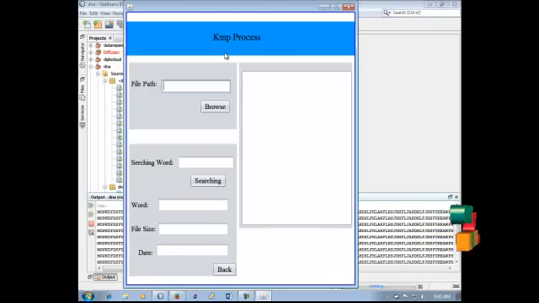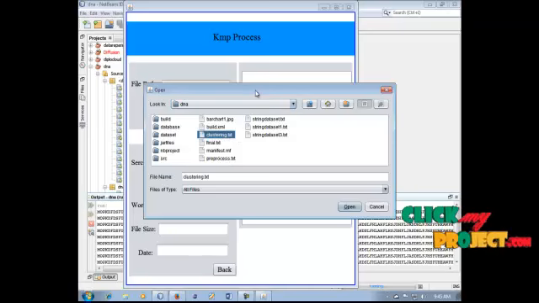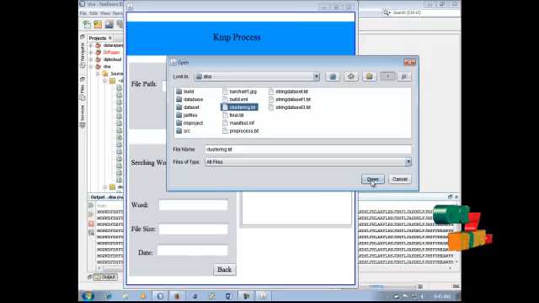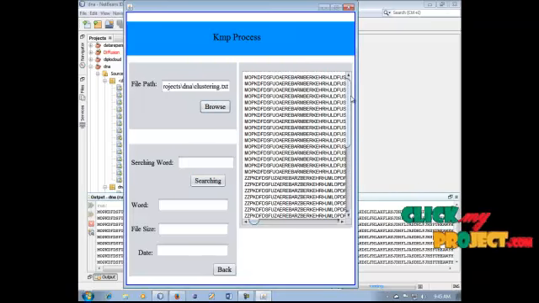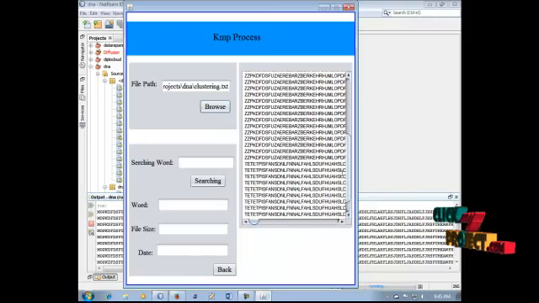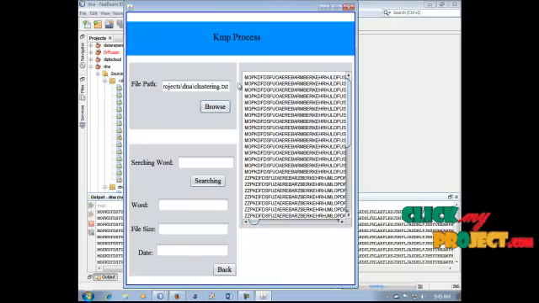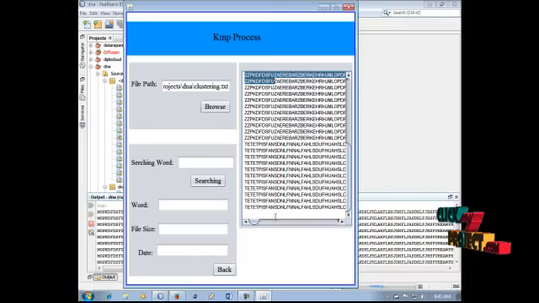After the clustering process, a new text file, clustering.txt, is created. So click this, it's clustering.txt. It is a new file created in this process. So click this open. The three different types of data sets are grouped in this process, so all different data sets are in a single framework. So click this process.